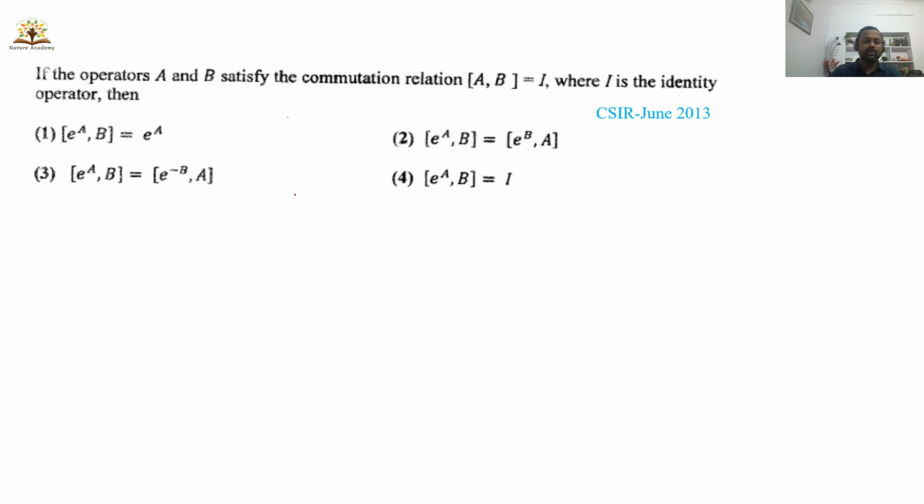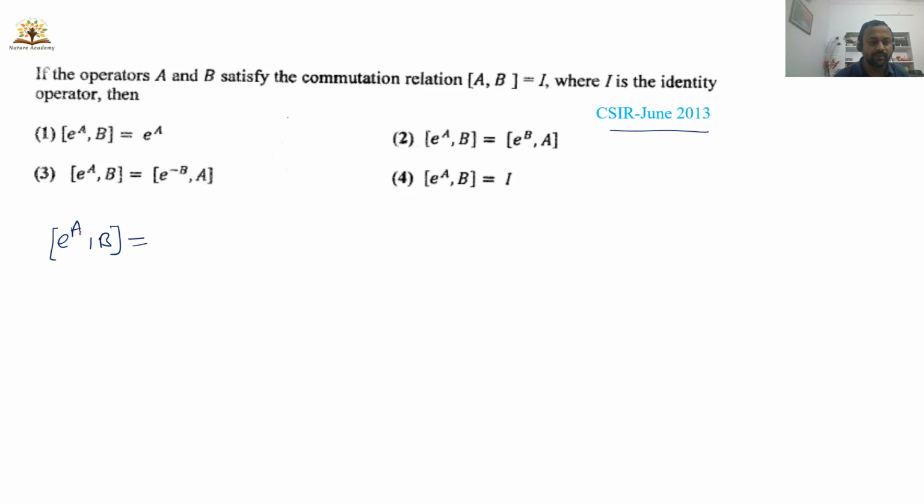Okay, there is another problem. If the two operators a and b satisfy the commutation relation [a, b] is equal to I, where I is the identity operator, then [e power a, b] is equal to, and these are four options. This question appeared in the CSIR exam June 2013. So first let us start with e power a commutator b. So what is the correct answer?